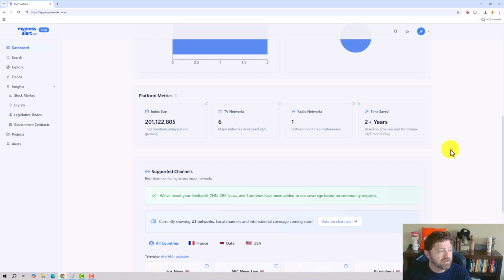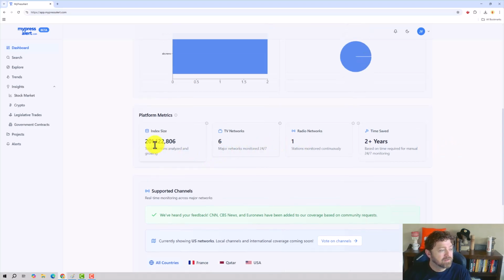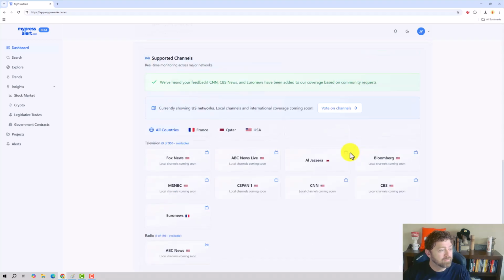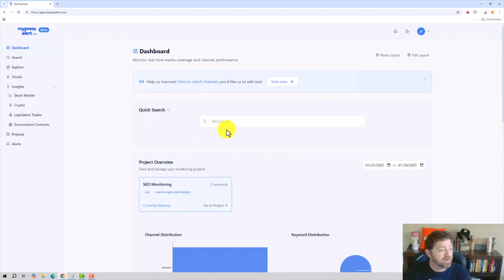Let's see here. So they're telling us their whole index. It's pretty big. Lots of stuff here. Still trying to figure out how to see. Do I have to wait? I guess I see stuff that gets mentioned later.